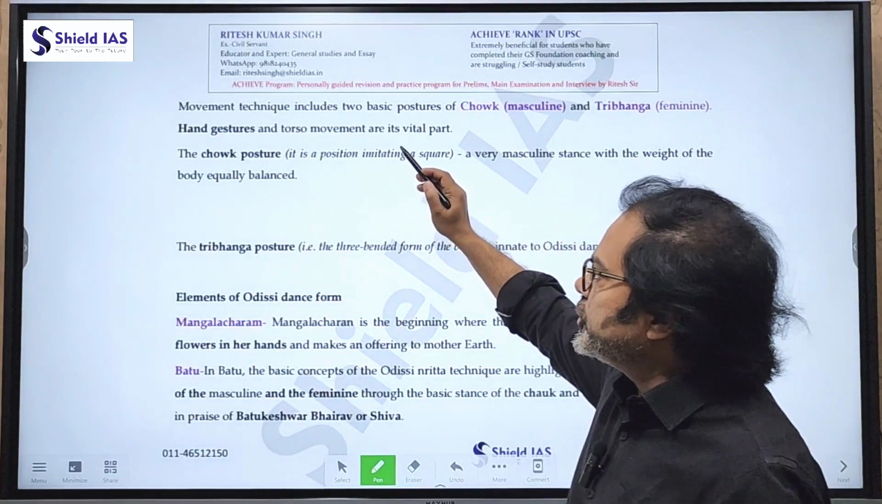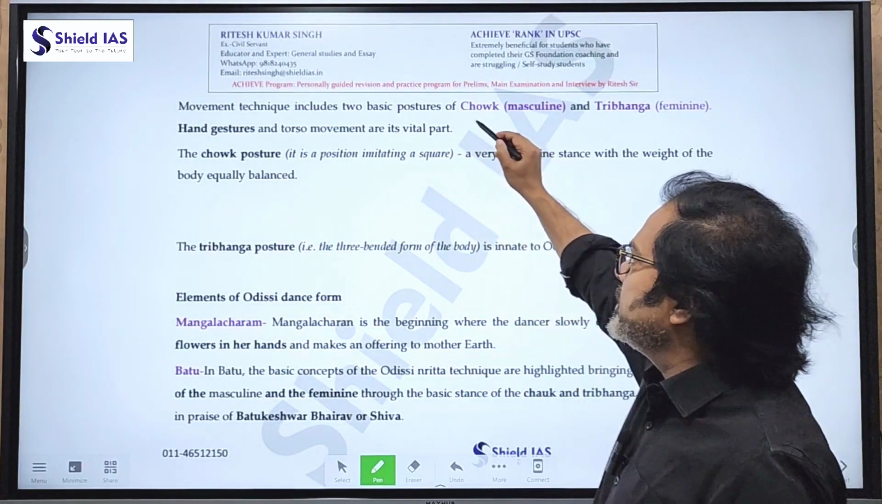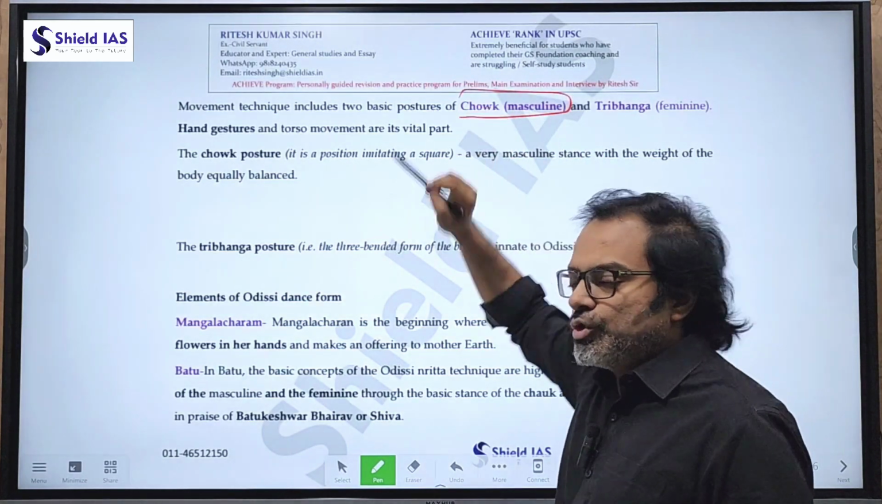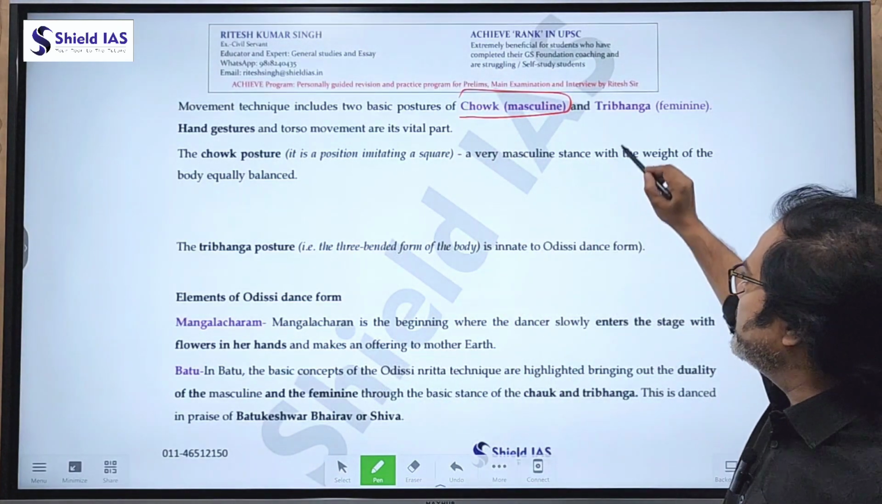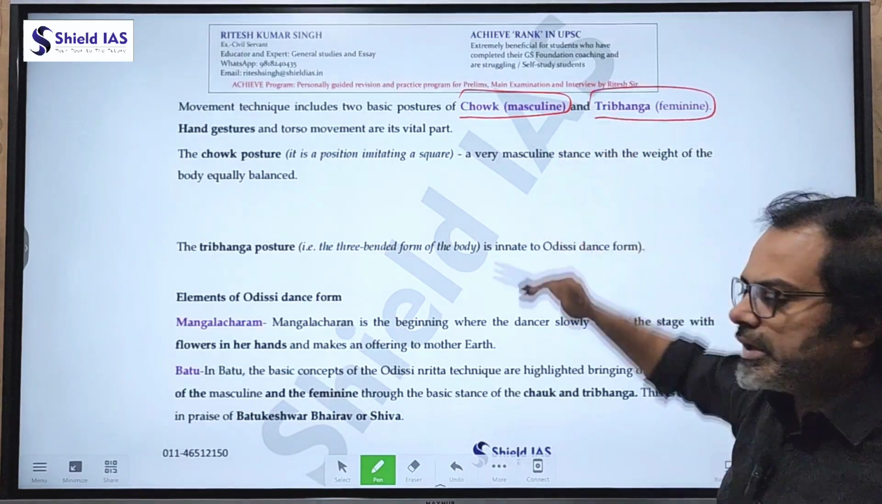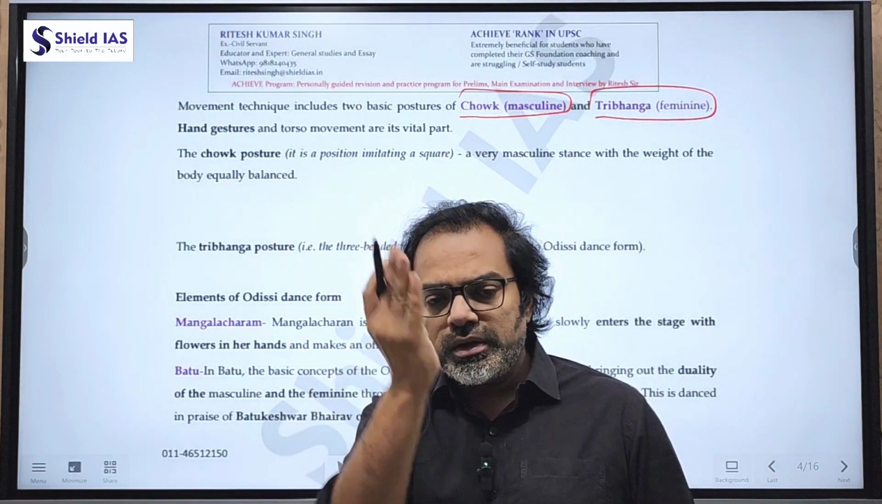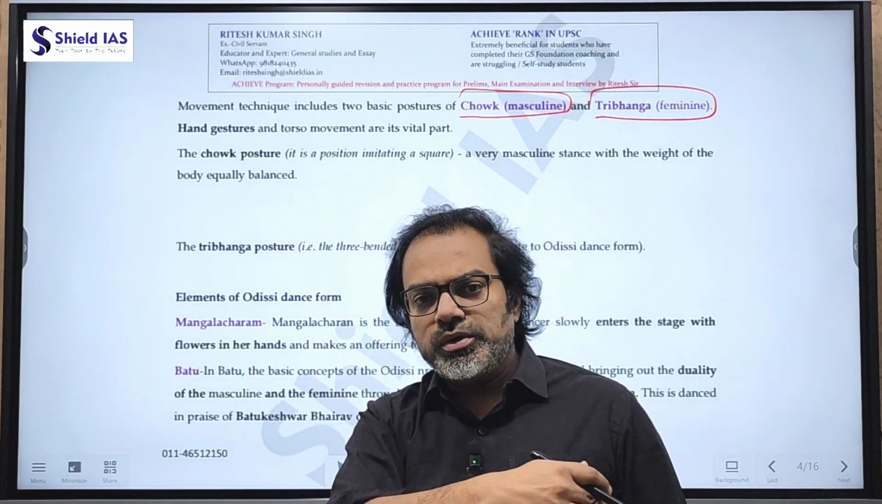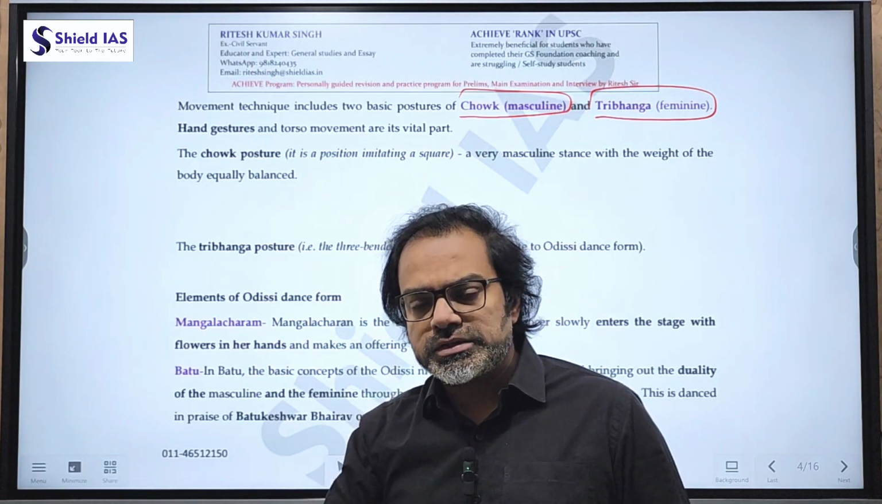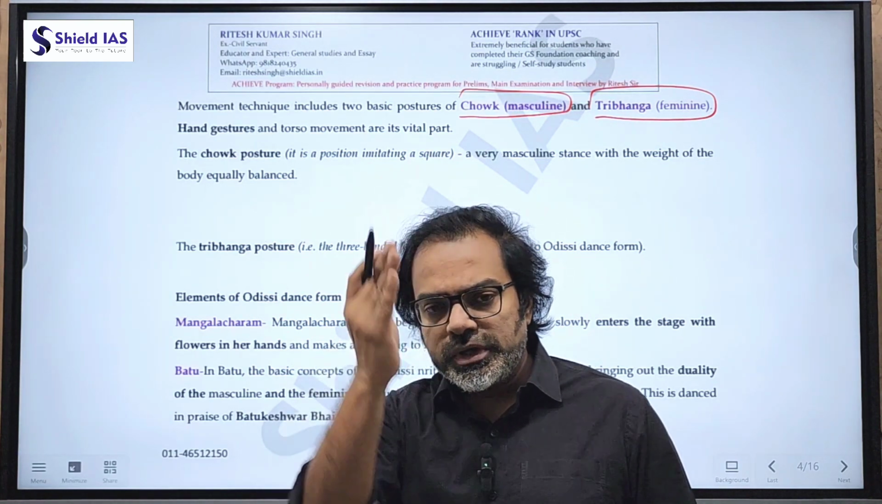Now, the movement techniques include two basic postures: chalk, which is masculine, and tribhanga, which is feminine. Tribhanga is a swaying movement, involving the head, the body to the left side, and finally the legs, and the abdomen. So it's basically a swaying movement.